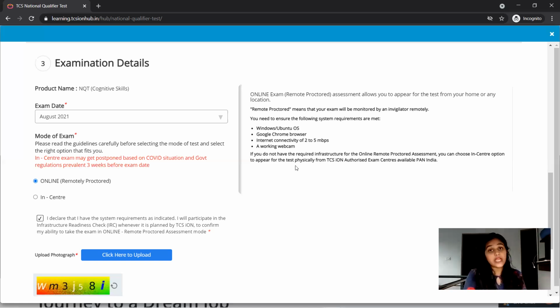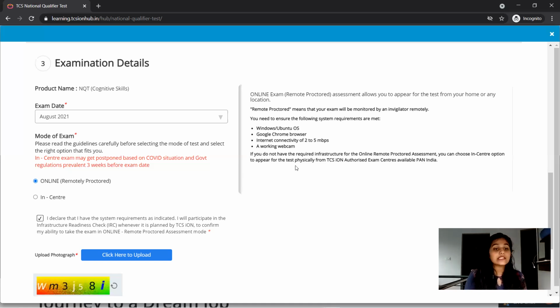If it is from their part, they'll reschedule it, provided you give the reason, like mailing them that you did not get the opportunity to attend the exam due to server problems. But if the network problem or system problem is with you, that opportunity will be lost forever. So before choosing the online mode, make sure that your internet connectivity and your system are good enough to work for this.